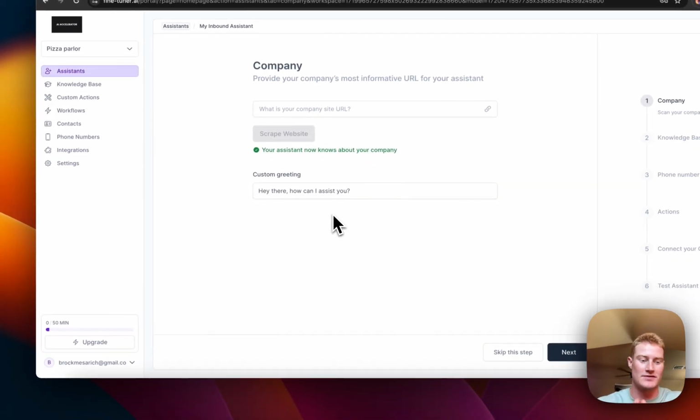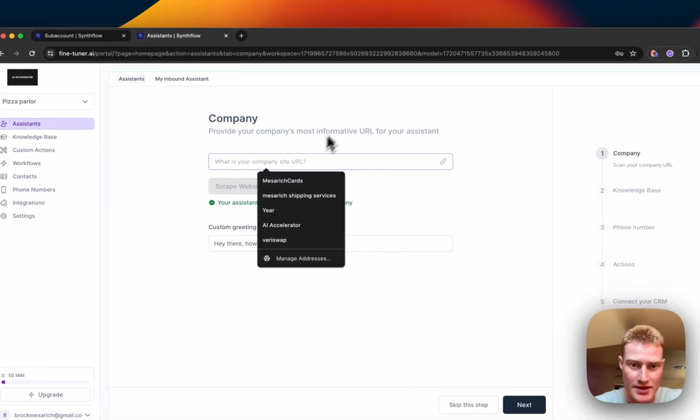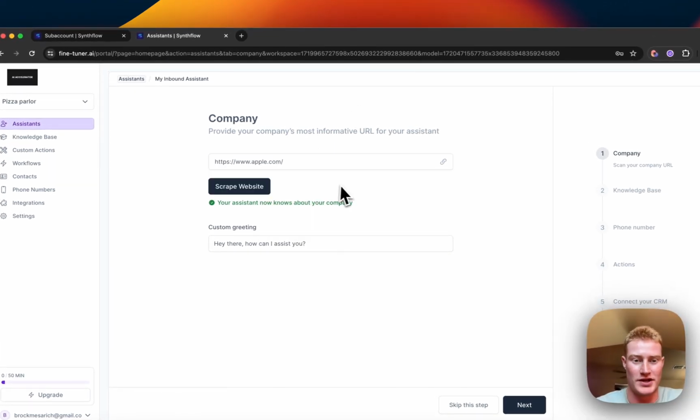So the easier it is for our clients or our users to use and build these AI assistants on our software, the easier it is, because then the less questions you get yourself. So right here, let's do an example. Let's use Apple. Let's say we're making this for the company Apple. It's going to scan the website, and now your assistant knows about your company.